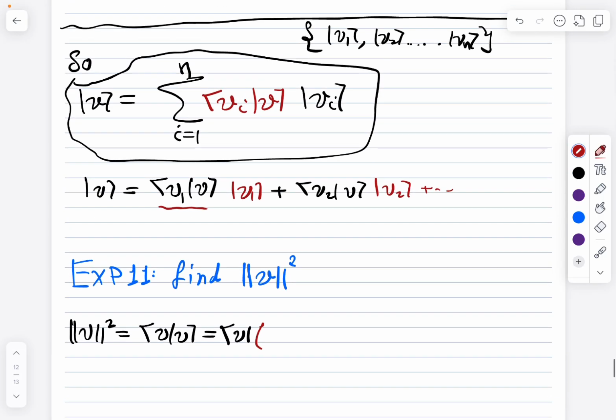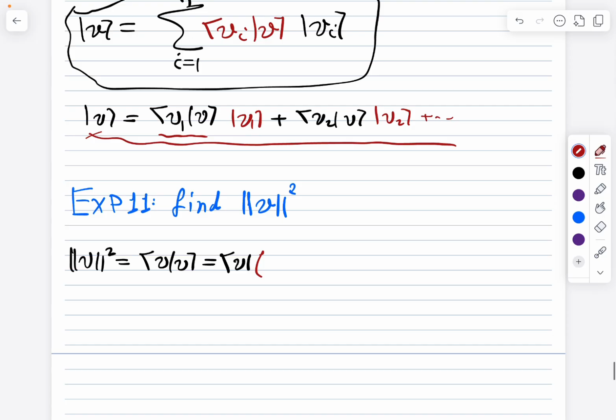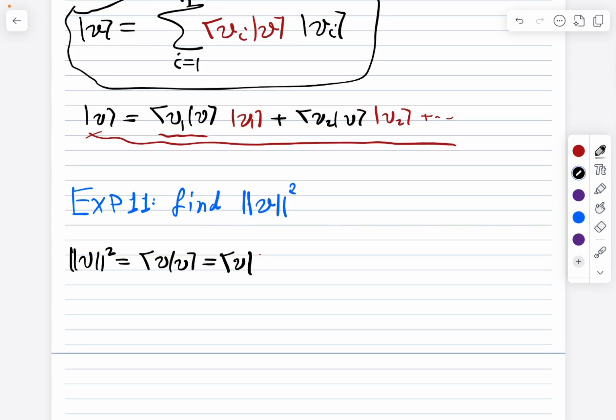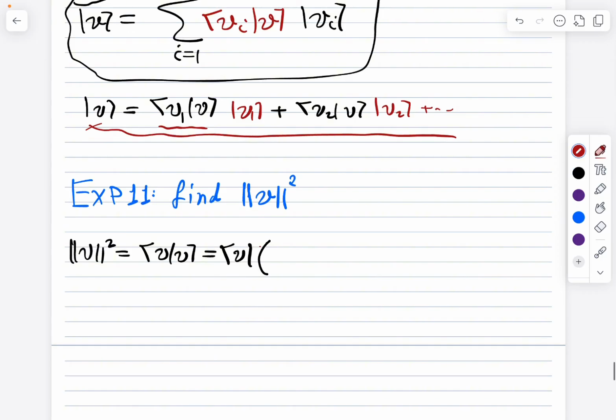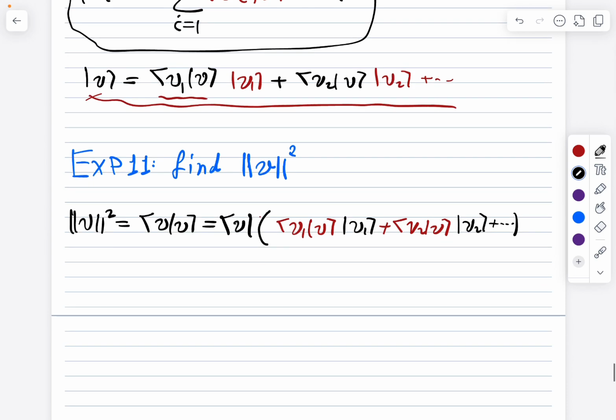We have it previously here, right? This is it. So we can write the ket vector as the following. Let me write it here in red, with a big bracket. We can write it as the component v1 times v1, plus the component v2 times v2, and so on. These are just the components. So the whole thing is the ket vector.